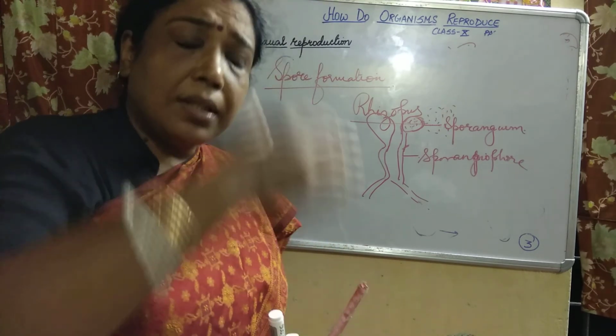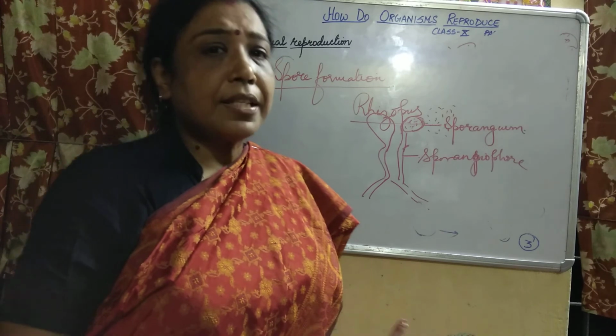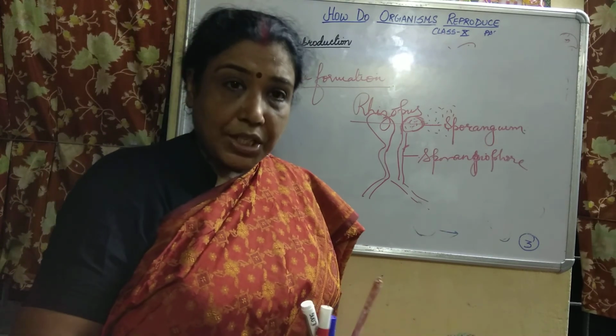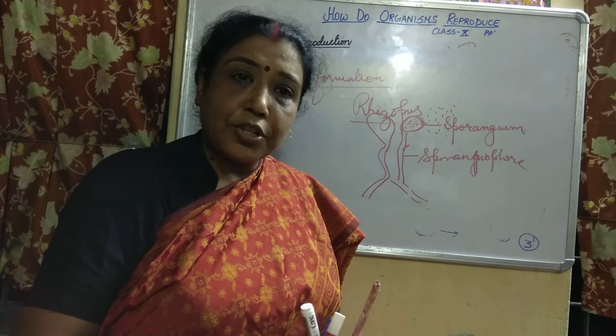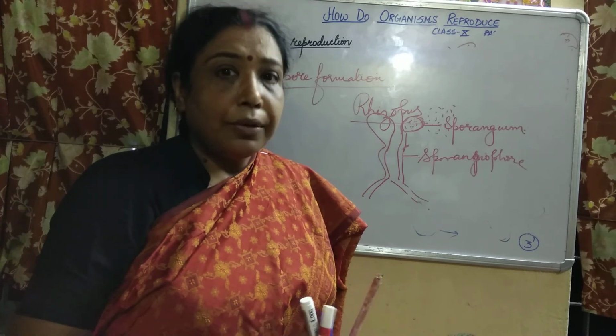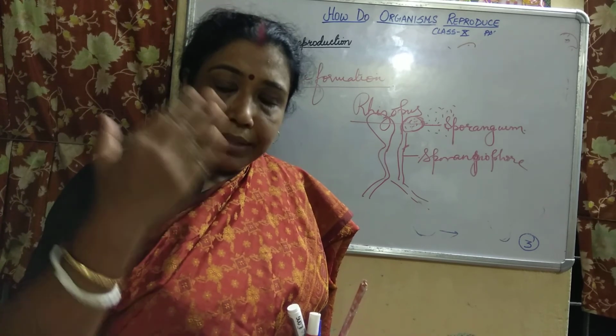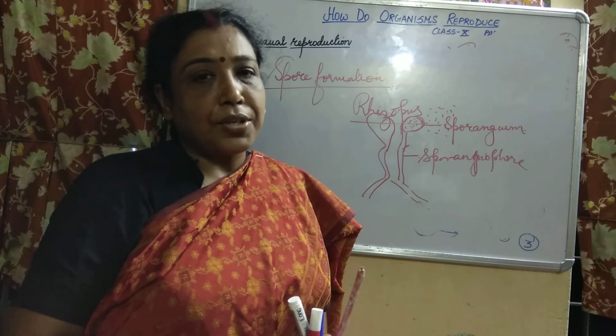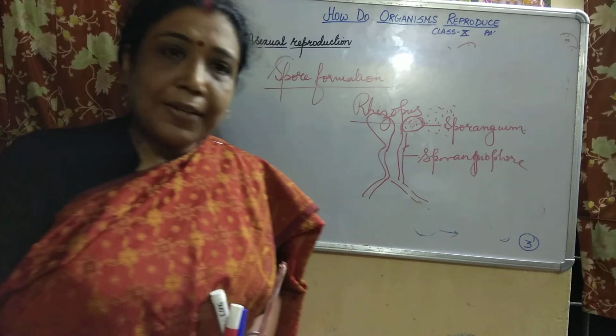So, children, these were a few methods of asexual reproduction, but we have to continue with vegetative propagation. In the next video we will start with that. We will take up vegetative propagation and sexual reproduction in flowering plants. With this, I would like to end.